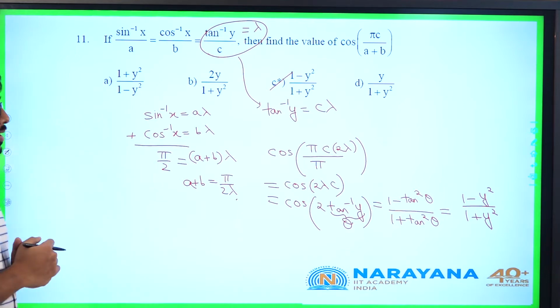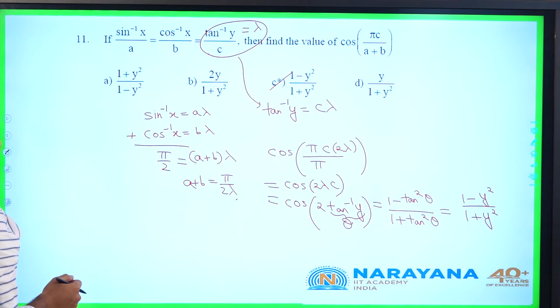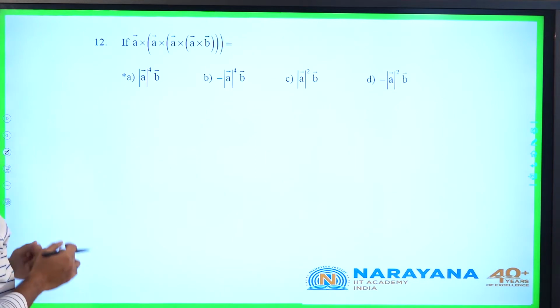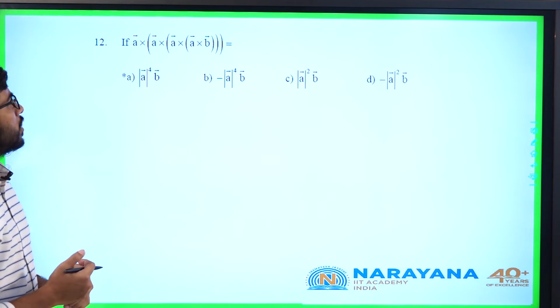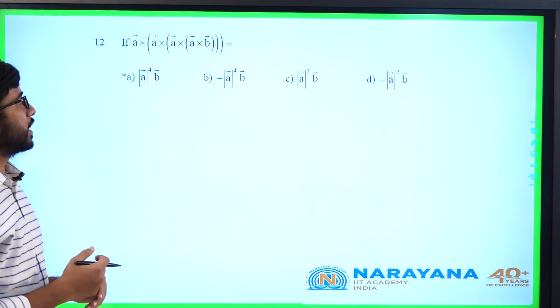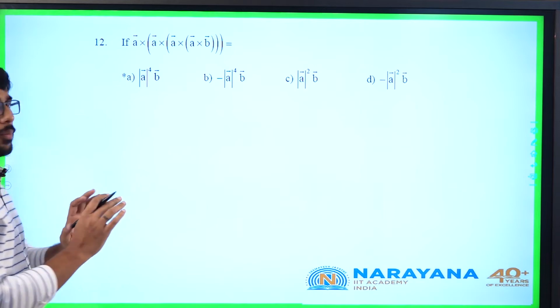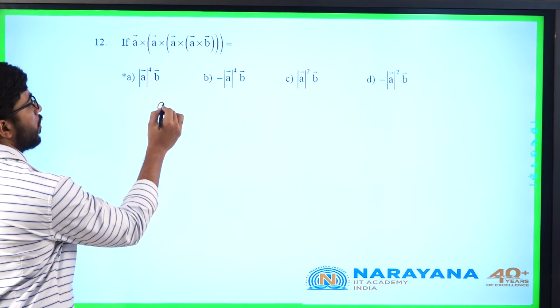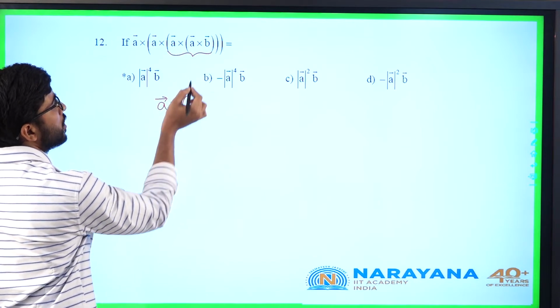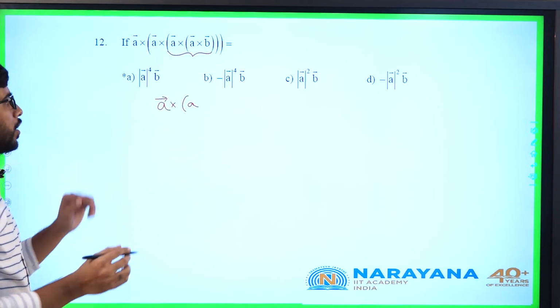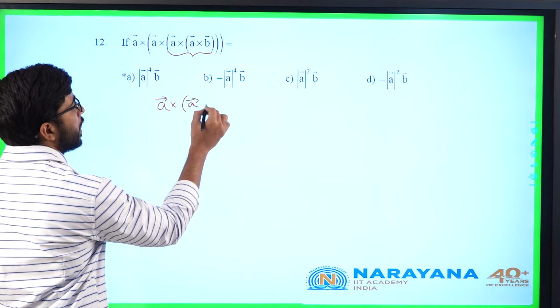Let us go for the 12th question. Question based on vectors: A cross, A cross, A cross, A cross B. The formula we will prove first. What is the formula for A cross B? We will do it step by step. We will first solve this part, then we will use the extra A's and all that. What is A cross B?